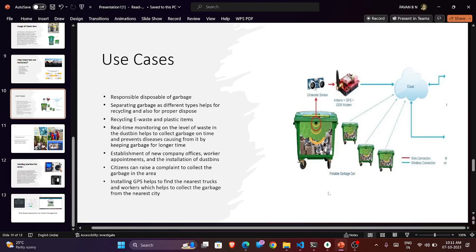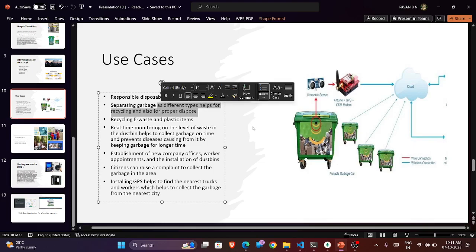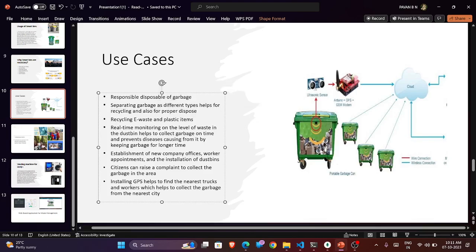And our smart dustbins have multiple sectors, cells, so they can accept different types of garbage like wet waste, electronic waste, and plastic. So they help with recycling. If the user has not separated the garbage and tries to dump it, the smart dustbin can raise some kind of noise or warning message, making a siren sound through a buzzer. So we can achieve that, and we can recycle the plastic items and manage e-waste.